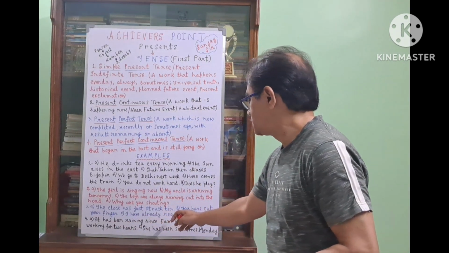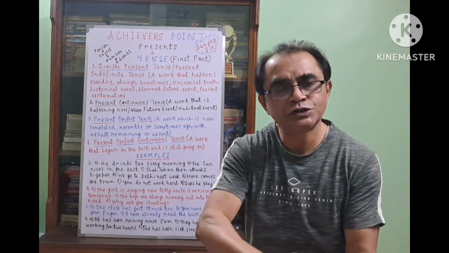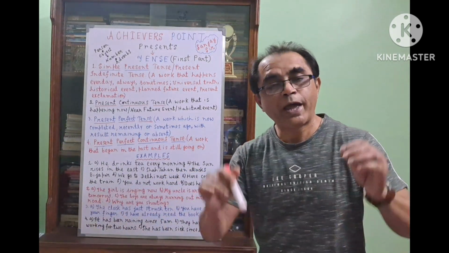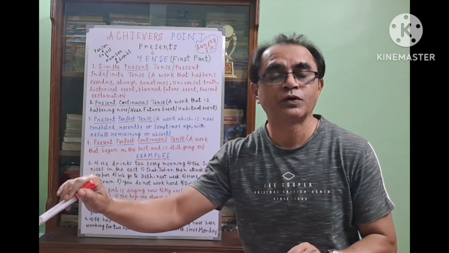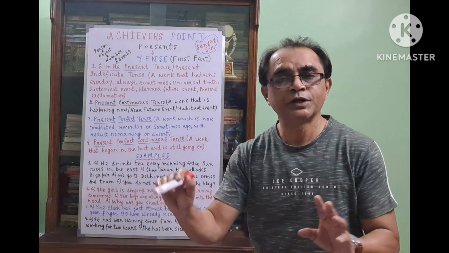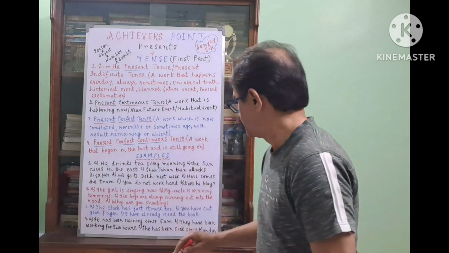It has been raining since 5 a.m. That means the raining began at 5 a.m. and it is still continuing. If you add since or for with present continuous tense, it will become present perfect continuous tense. It is raining, present continuous tense. It has been raining since morning, present perfect continuous tense.